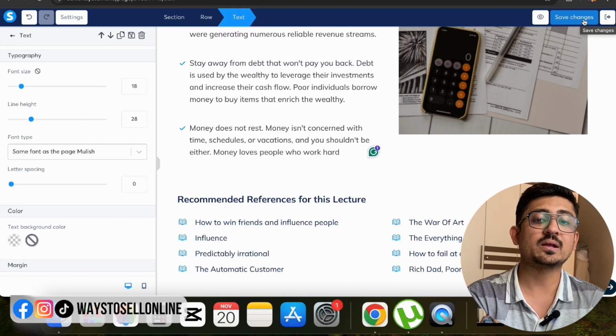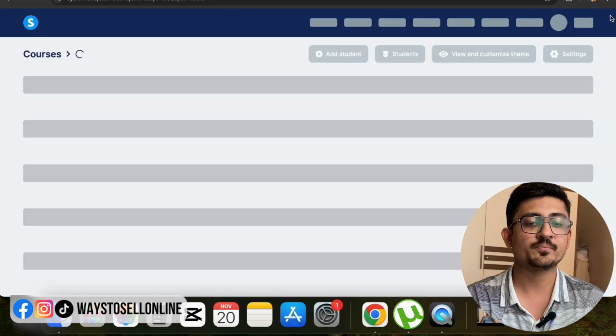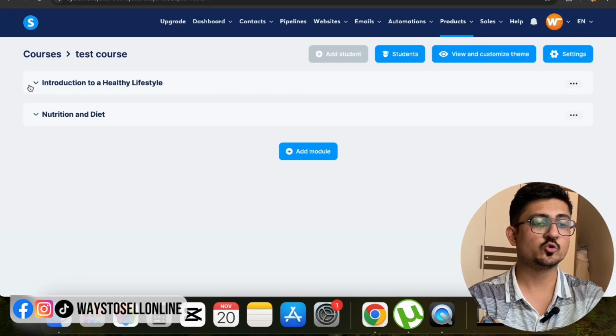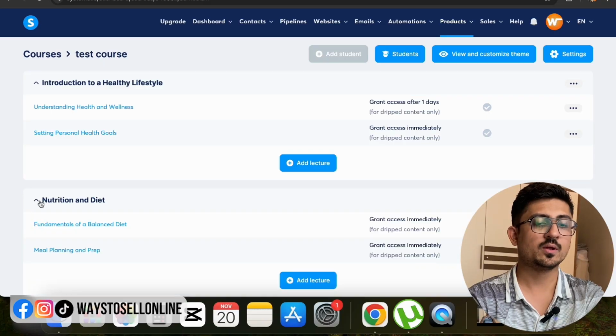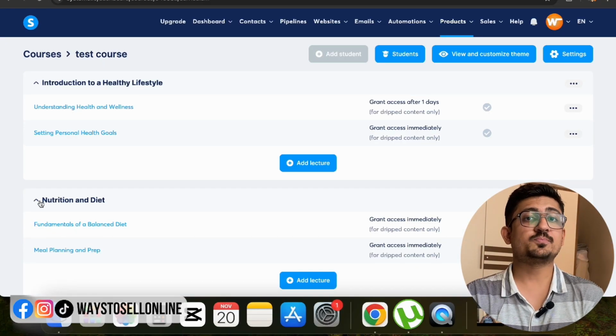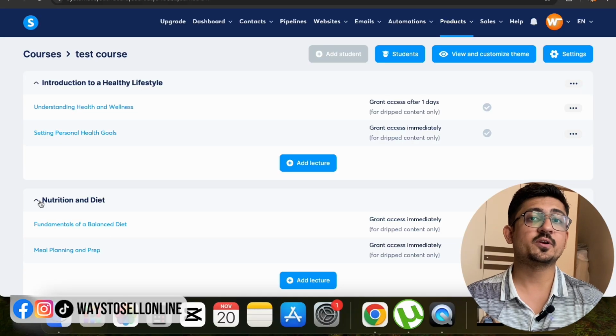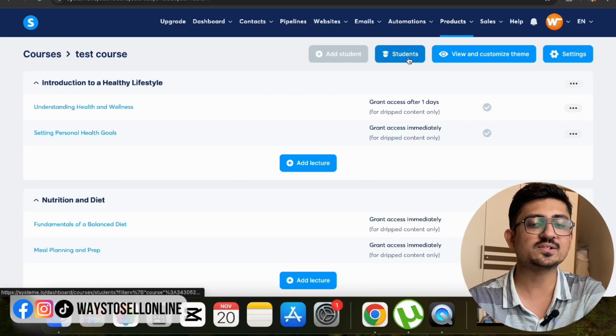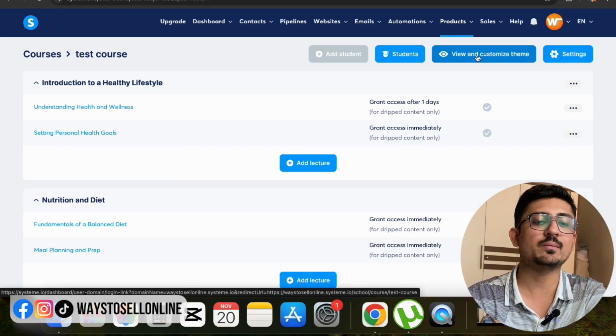When my course is completed, I can simply click on exit, and from here you can see that my course has been added successfully. You can see 2 modules, and if I click on the drop down, I can see 4 lectures. So now let's preview that course and see if everything is working perfectly or not. From the top right corner you can see 3 options: number 1 students, number 2 view and customize theme, and number 3 settings.